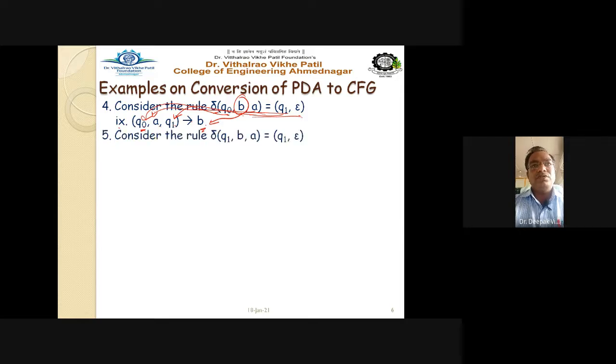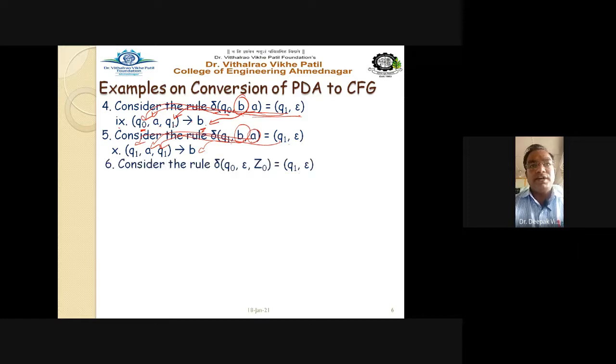Consider the next rule: Q1B A equal to Q1 epsilon. So the same rule we are applying here. This Q1 will go here, the Q1 will go here. The A must be here, and B symbol, that is nothing but the input alphabet, must go on the right hand side, right?